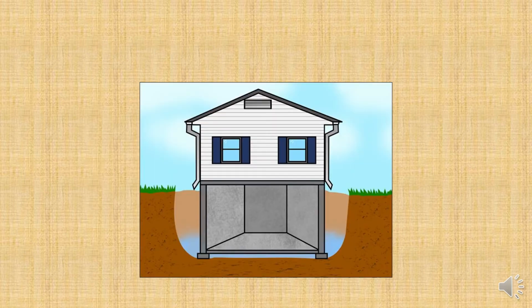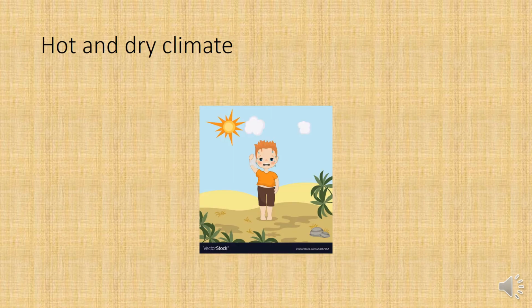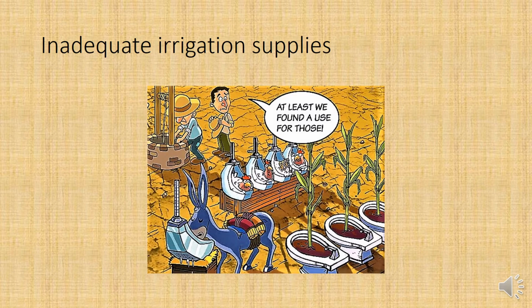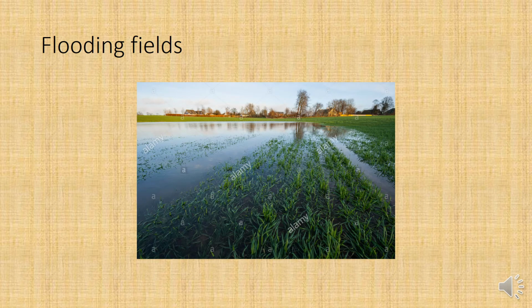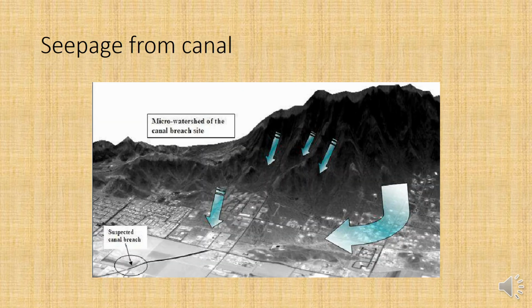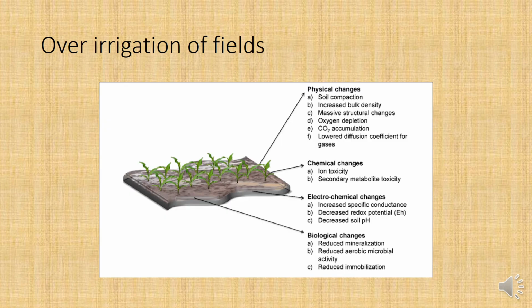There are many causes of waterlogging and salinization in Pakistan. The first is high water table. Second is hot and dry climate. Third is inadequate irrigation supplies, either too low or too high. The other causes are flooding of fields or inadequate drainage, seepage from canals, and over irrigation of fields.